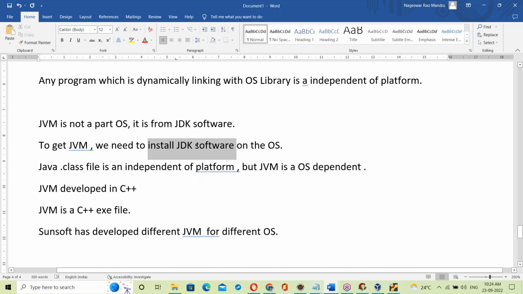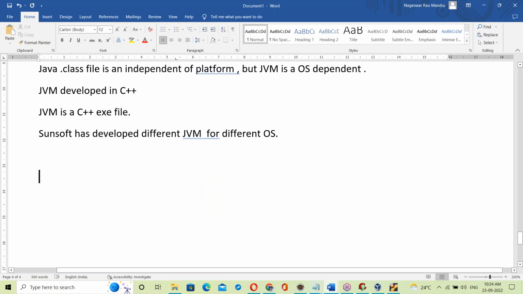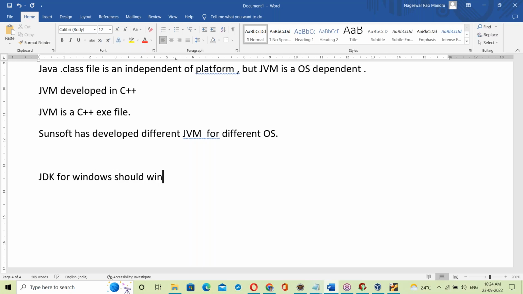Suppose the JDK software is for Windows OS. The JDK must have the JVM for Windows OS, right? So the JDK for Windows should have the Windows JVM.